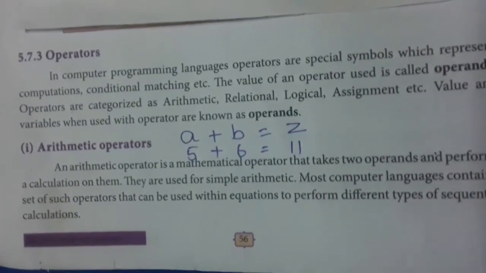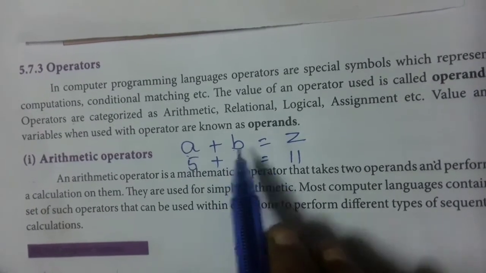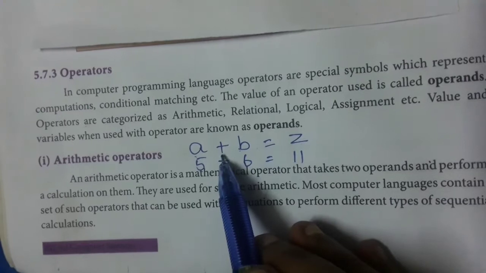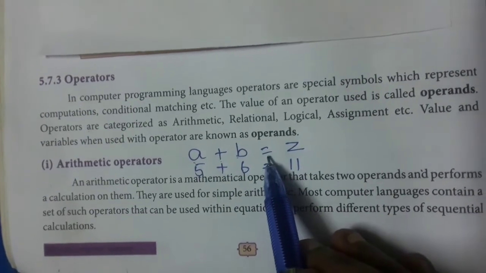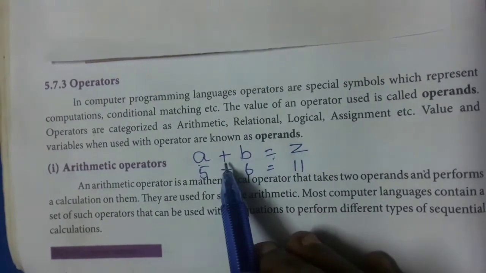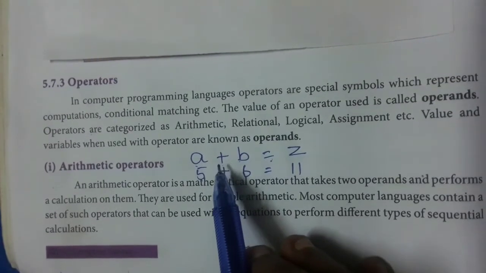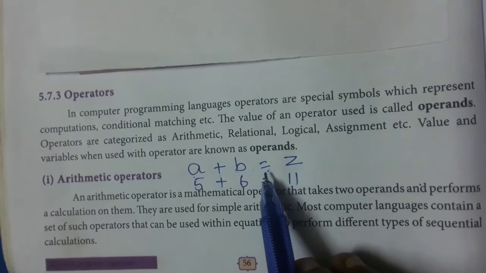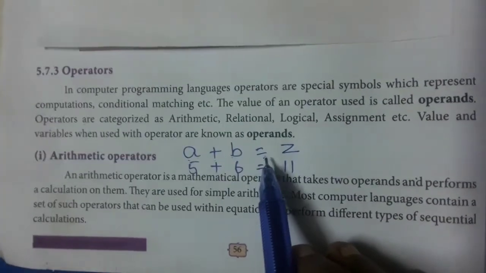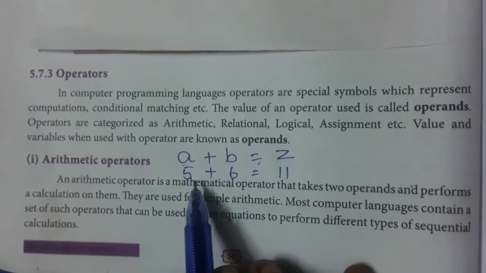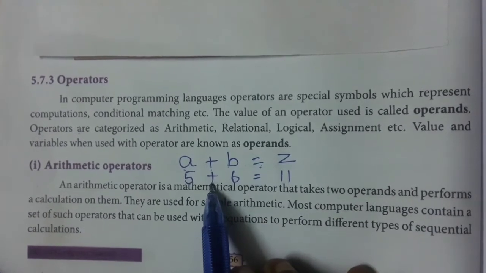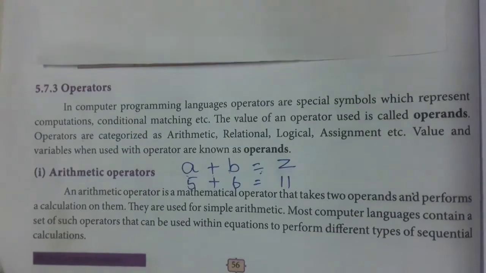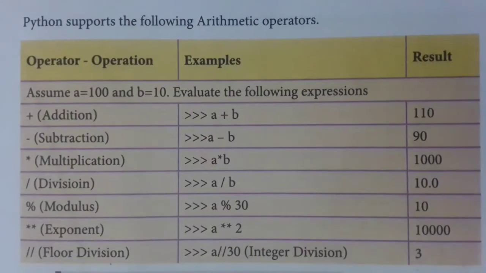Now see this example. A, B, and Z are the variables. Plus is the operator, equal to is the operator. Plus is the arithmetic operator used for addition, and equal to is the assignment operator which is used to assign the value. So the symbols are called operators, the values are called operands. Now we will see the types of operator.